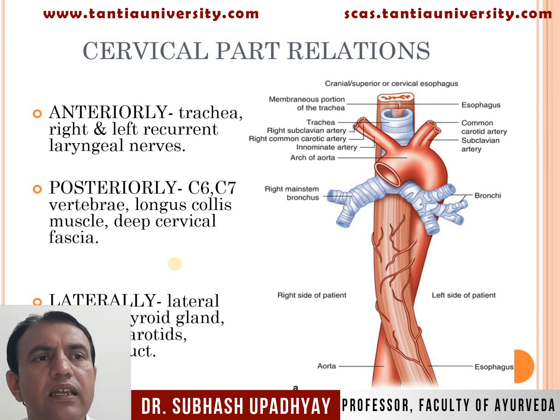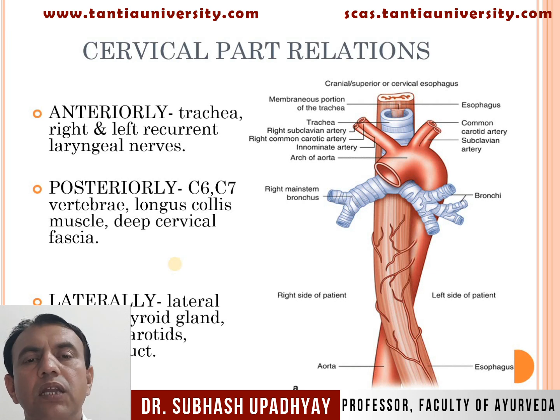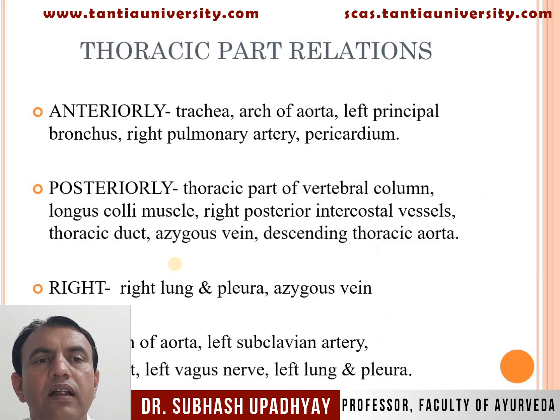Anteriorly related structures: trachea, right and left recurrent laryngeal nerves. Posteriorly: 6th and 7th cervical vertebrae, longus colli muscle, deep cervical fascia. Laterally: lateral lobe of thyroid gland, common carotids, thoracic duct.